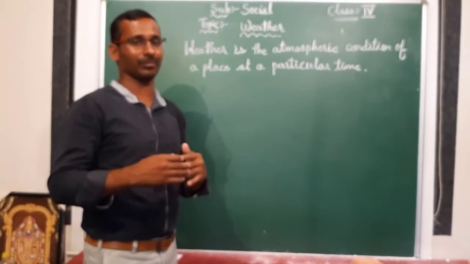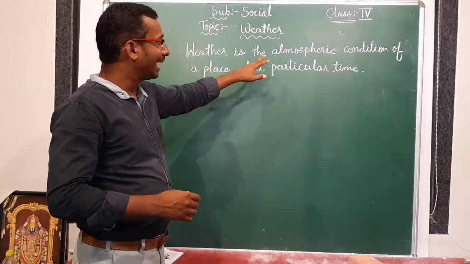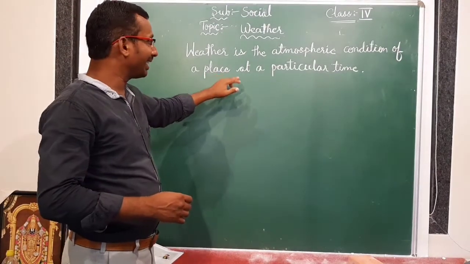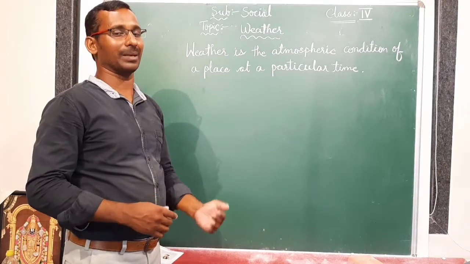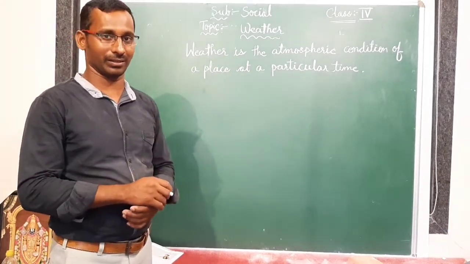These are all happening at a particular time. This is called weather: the atmospheric condition of a place at a particular time. Understood everyone?